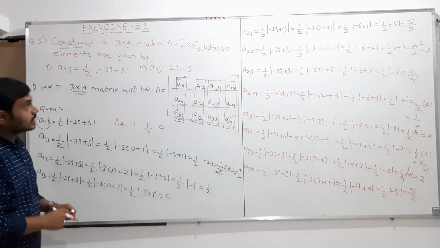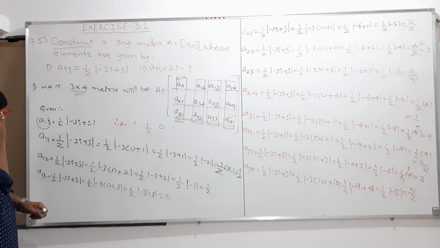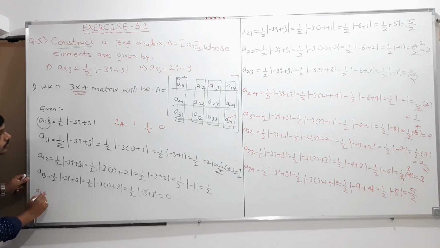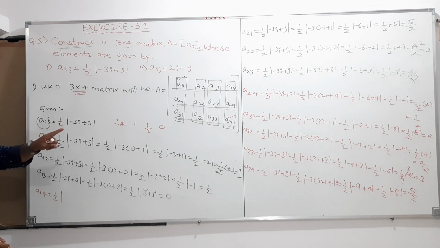Where is a14? I think we didn't calculate a14. Yes, a11, a12, a13 we calculated, but unfortunately I didn't calculate a14.